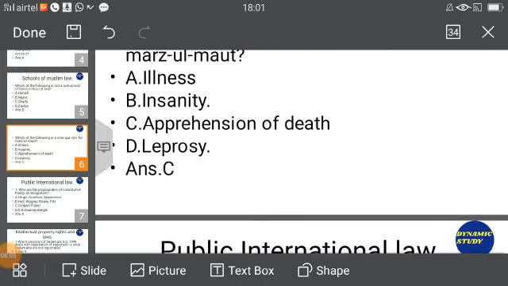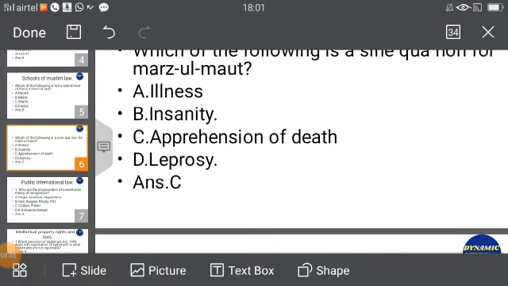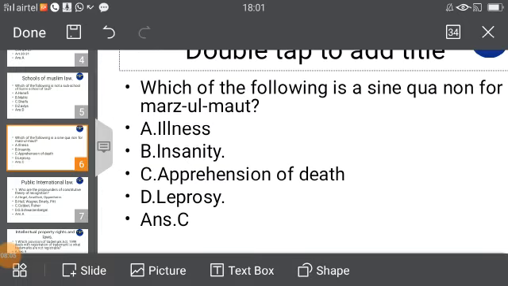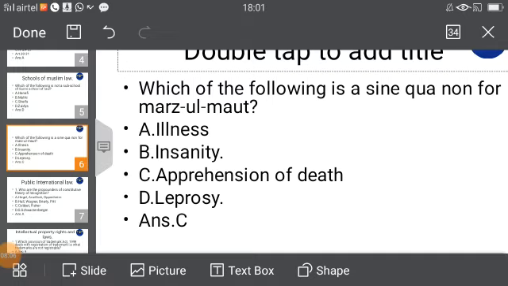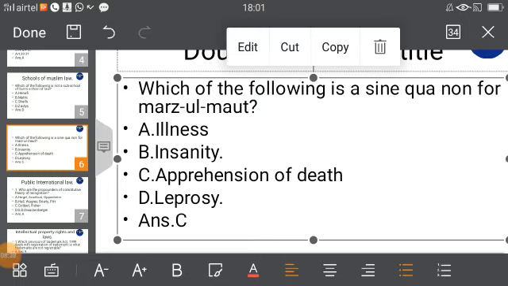Okay. Now the next question is, this is not so easy a question, but still comparatively, when compared to the NET standards, this is also a very easy question. Which of the following is a sine qua non for Marz ul Maut? Firstly, let me explain what is the meaning of Marz ul Maut. Marz ul Maut means deathbed gift. The name itself is saying that it is a gift given by a person who is on deathbed. Now suppose if I have to gift something when I am on deathbed, what is required is the question. I must be on deathbed. So simple as such. Henceforth, answer is there must be apprehension of death.